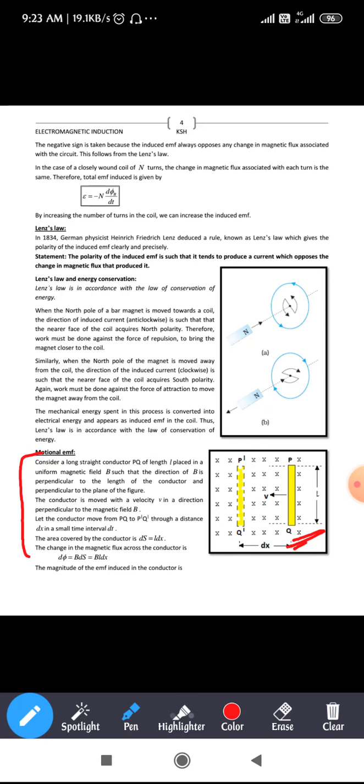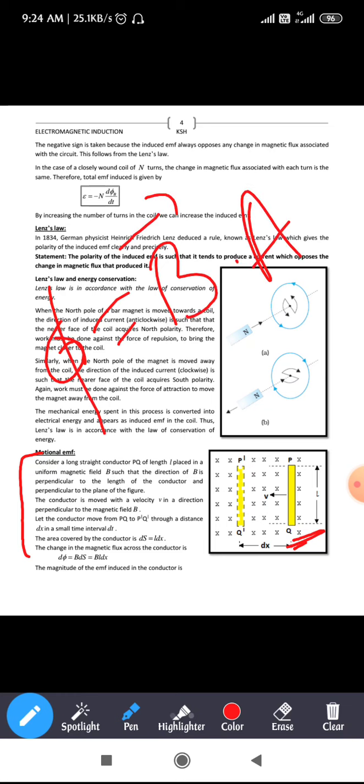So the area covered by the conductor can be written as ds = L dx. Next, the change in magnetic flux across the conductor is taken as d phi, where d phi = B ds. The magnetic flux we have written as phi = vector B dot vector A, which is equal to B ds.